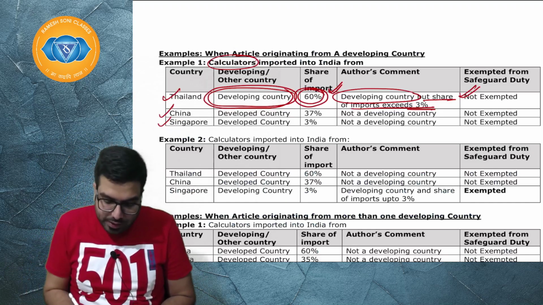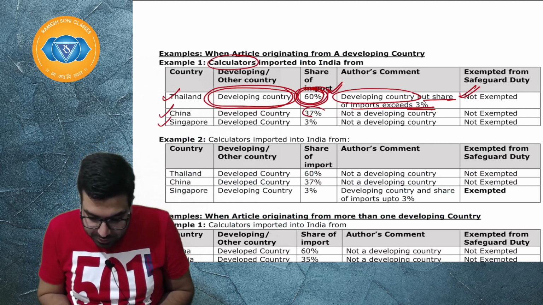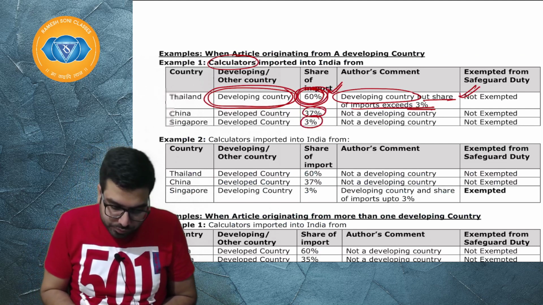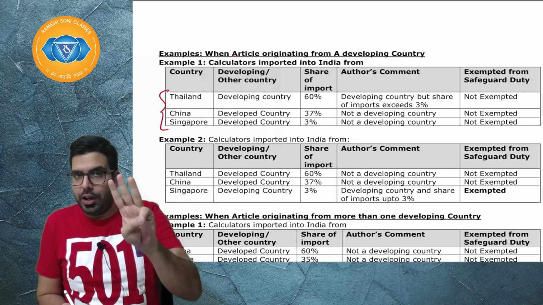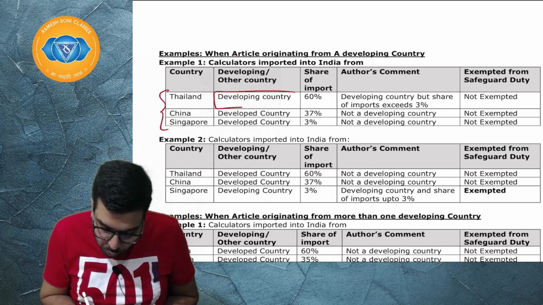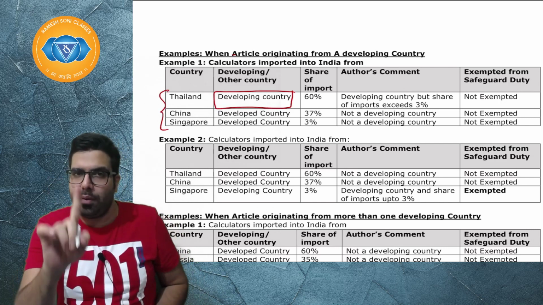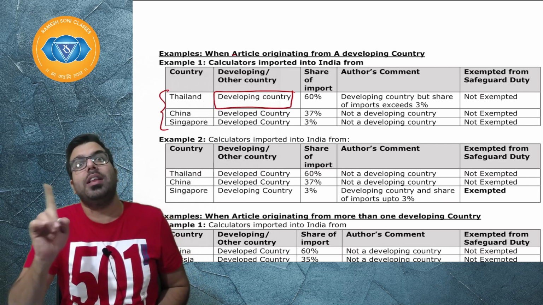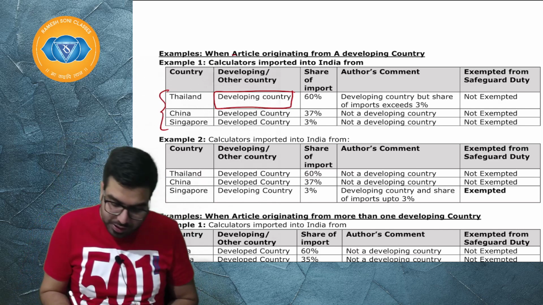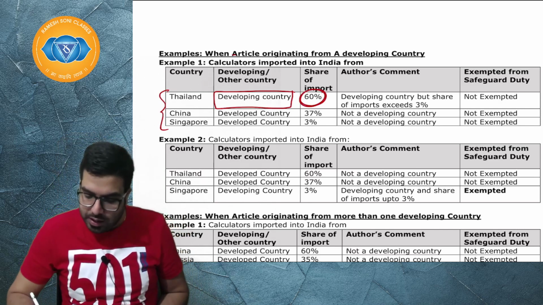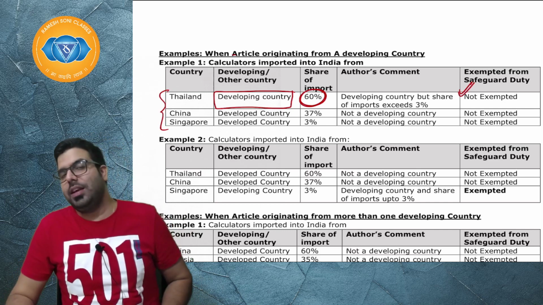So if I tell you in the example 60 plus 37 plus 3%, Baba, here first of all you will have to see that calculator is coming from 3 countries, okay, and Baba, it is originating from only one developing country. But Baba, only if the share of import is up to 3%, then safeguard duty will not come. Here the share of import is 60% and hence Baba, it is not exempted. Safeguard duty will be levied.